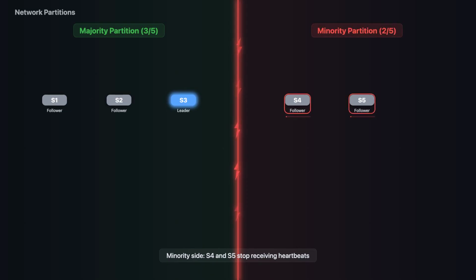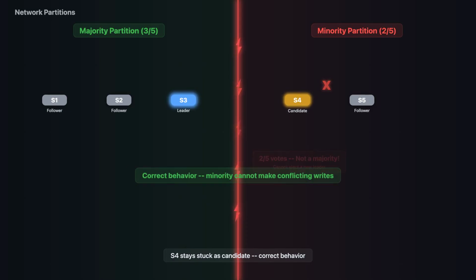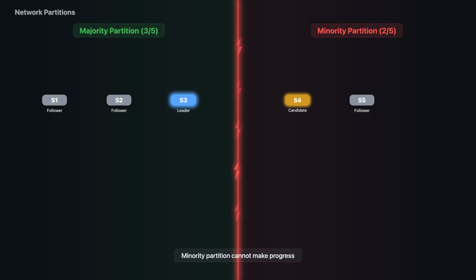But on the minority side, S4 and S5 stop receiving heartbeats. Their election timeouts fire. S4 becomes a candidate and starts a new term. But S4 can only reach one other server, S5. 2 votes out of 5 is not a majority. So S4 cannot become leader. It stays stuck as a candidate. This is exactly the right behavior. The minority partition cannot make progress, which prevents conflicting writes.